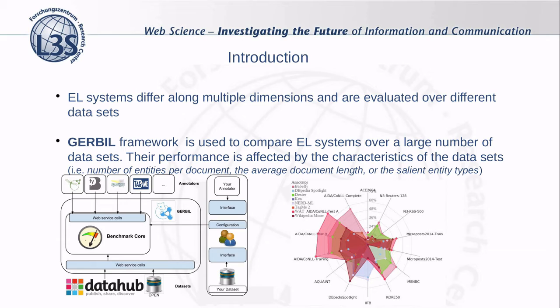For example, evaluations using the Gerbil framework have shown that the performance of the systems is highly affected by some characteristics of the datasets, such as the number of entities per document, the average document length, or the salient entity types. In this way, general-purpose entity linking remains a challenging task.